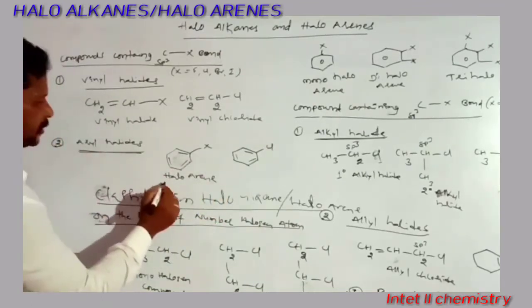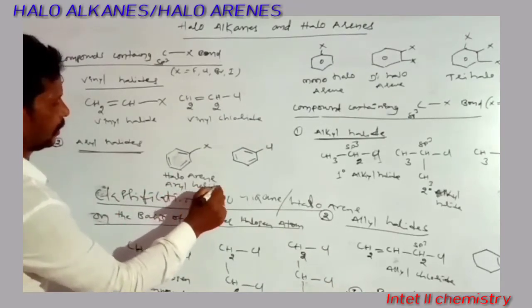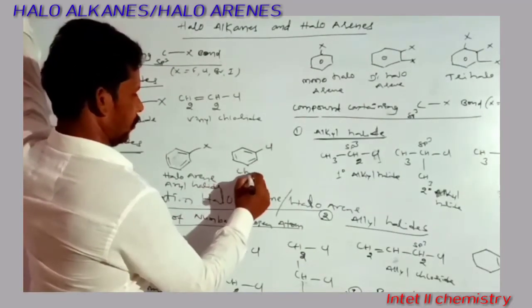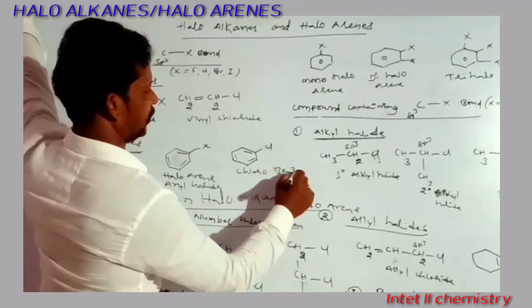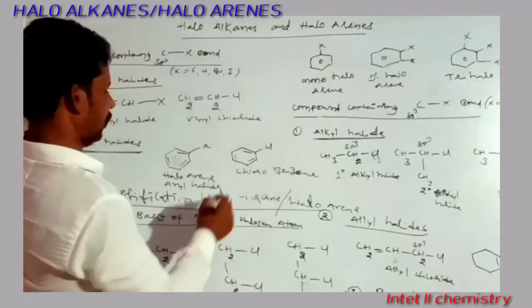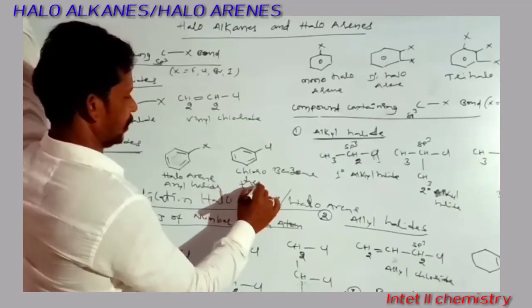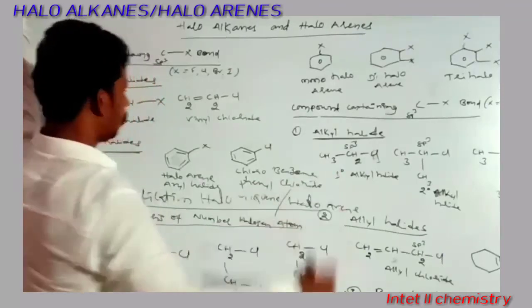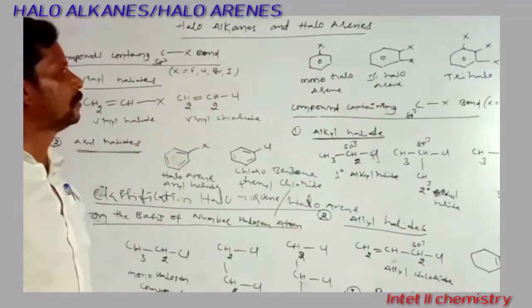Or it is also commonly called an aryl halide. What is the name of this compound? Chlorobenzene. It has here aryl or phenyl chloride. So this is the classification of halogen compounds.